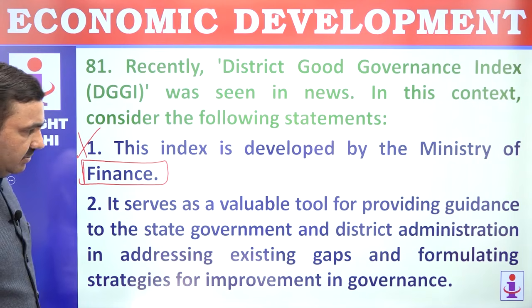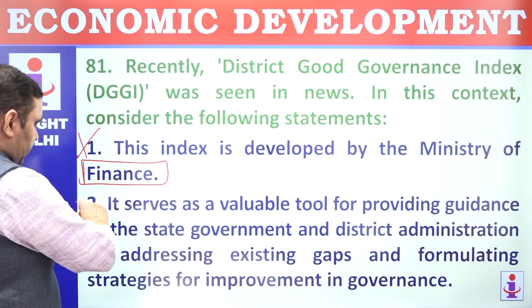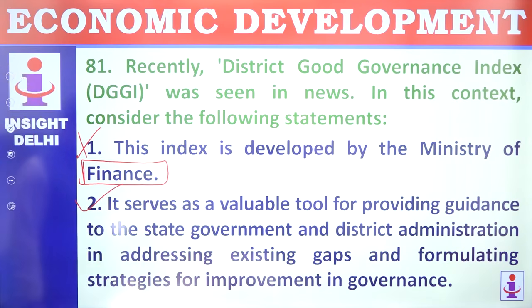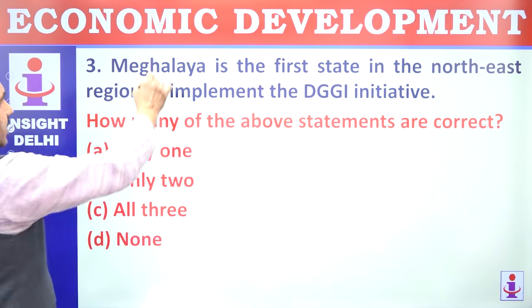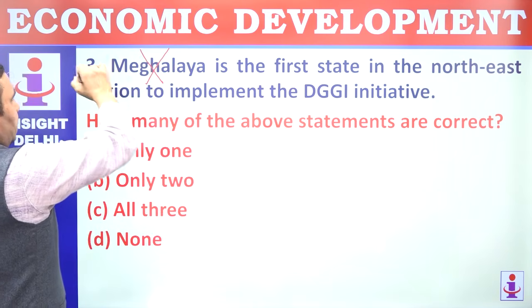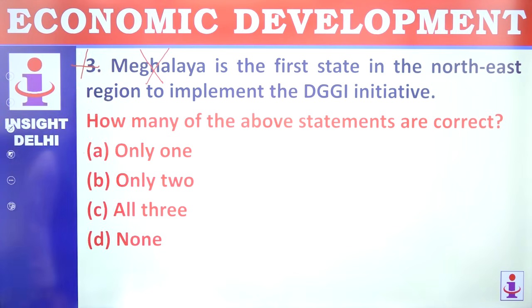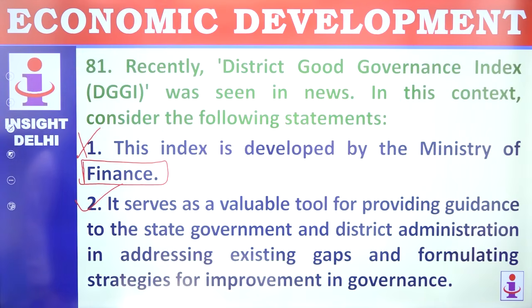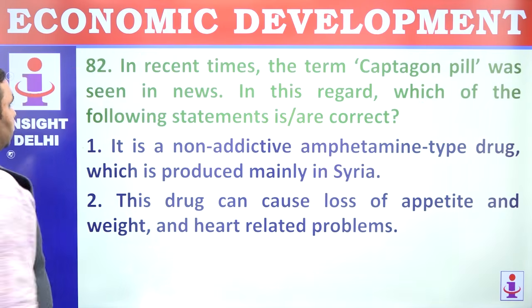It serves as a valuable tool for providing guidance to the state government and district administration. That's correct. Not Meghalaya, Arunachal Pradesh is the first state in the Northeast to adopt it. So this is wrong. Only one is correct. 1 and 3 are wrong, 2 is correct. So only one statement is correct.